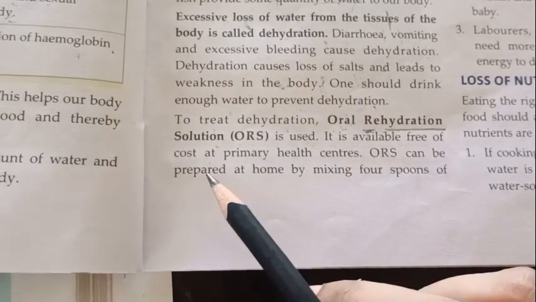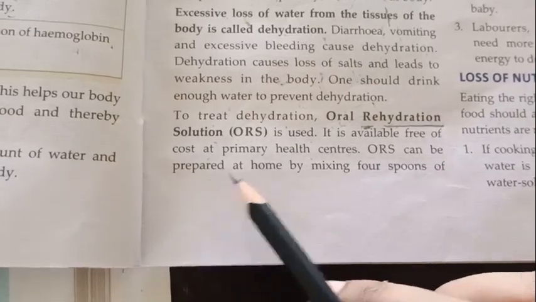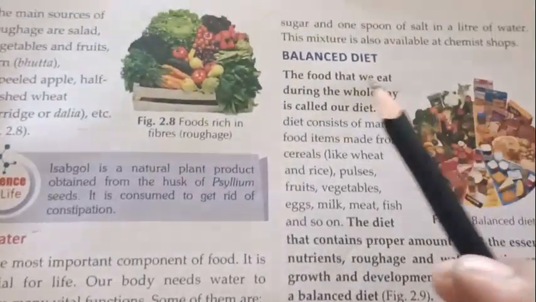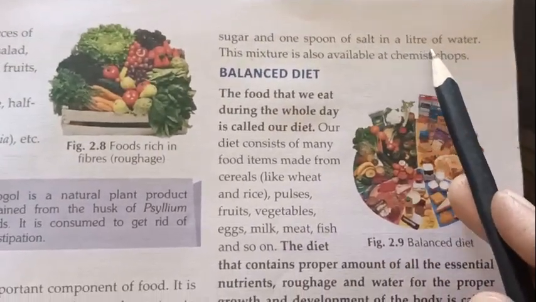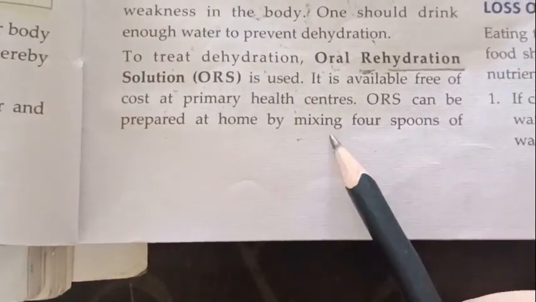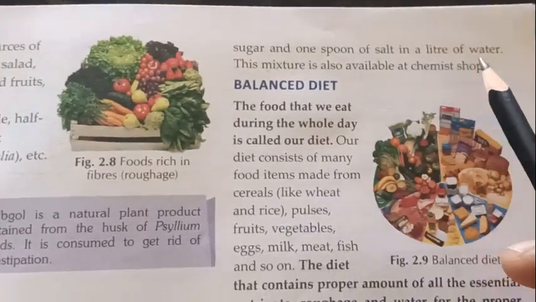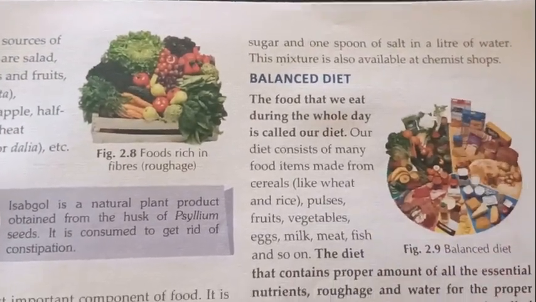It is available free of cost in primary health centers, and ORS can be prepared at home also by mixing 4 spoons of sugar and 1 spoon of salt in a liter of water. So the procedure is: mix 4 spoons of sugar and 1 spoon of salt in a liter of water. This mixture is also available in the chemist shop. So this is about water.